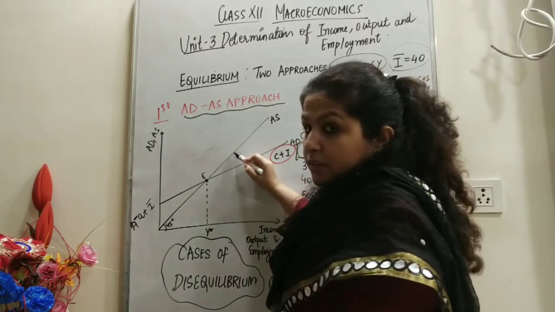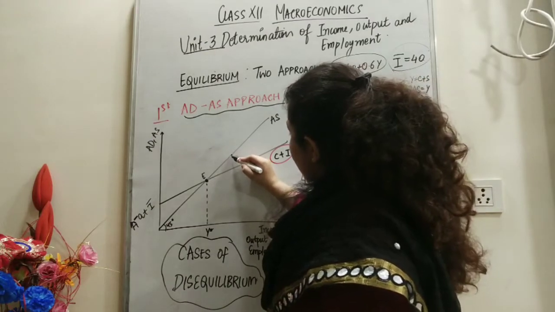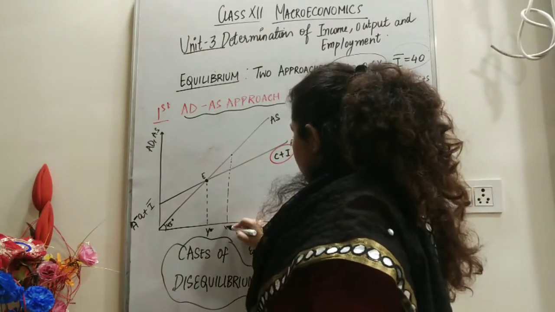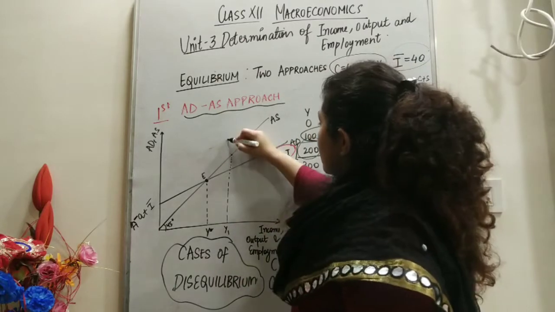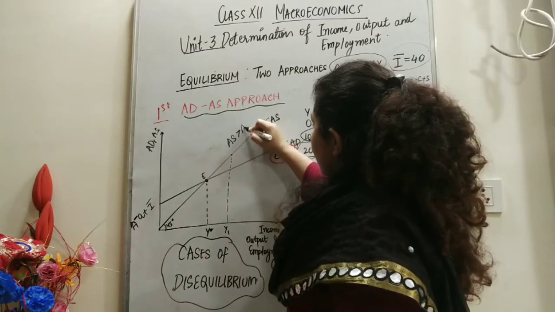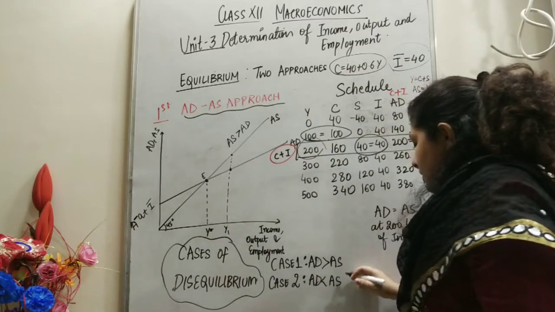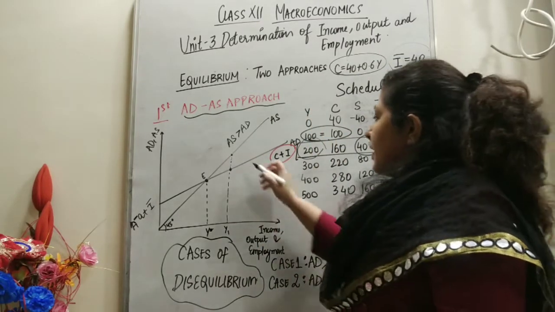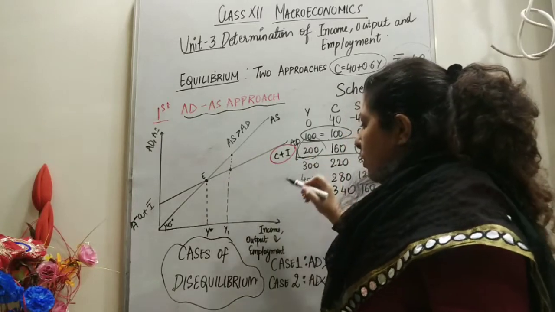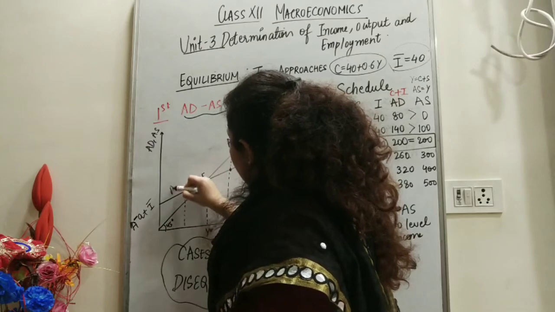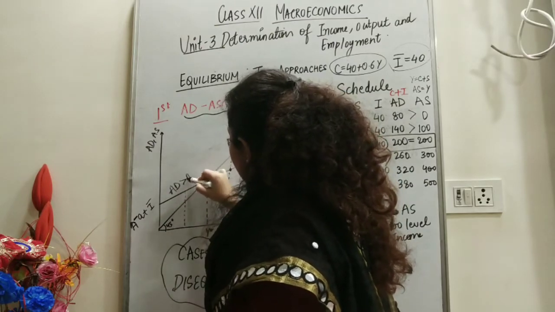Let's say we are here at Y1. Here aggregate supply is more than aggregate demand. So in this case, we are in case 2, where aggregate supply is more than aggregate demand. On the other hand, if we are on the left-hand side, here aggregate demand is more than aggregate supply.